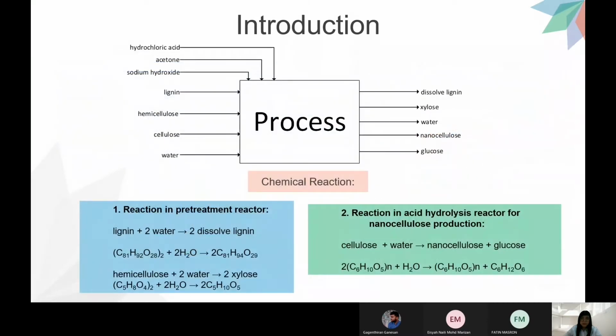Next is the chemical reactions involved in our process. The first is the reaction in the pre-treatment reactor, in which the lignin and hemicellulose dissolve in water to form dissolved lignin and xylose. The second is the reaction in the acid hydrolysis reactor for nanocellulose production. The cellulose reacts with water to form nanocellulose and glucose.